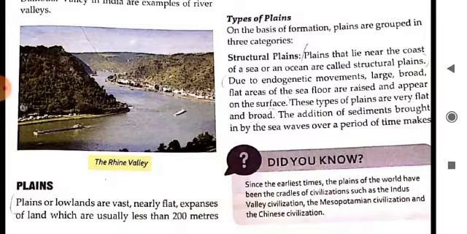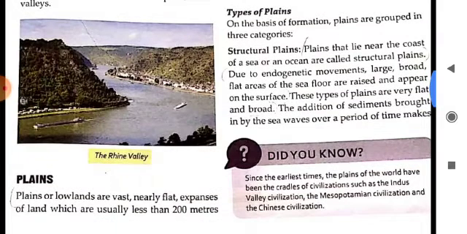On the basis of formation, plains are divided into three categories: the structural plains, erosional plains and the depositional plains. At first we discuss the structural plains. Plains that lie near the coast of a sea are called structural plains. Due to some endogenetic movement, large, broad, flat areas of the sea floor are raised and appear on the surface. What are the characteristics of this type of plain? This type of plain is very flat and broad.